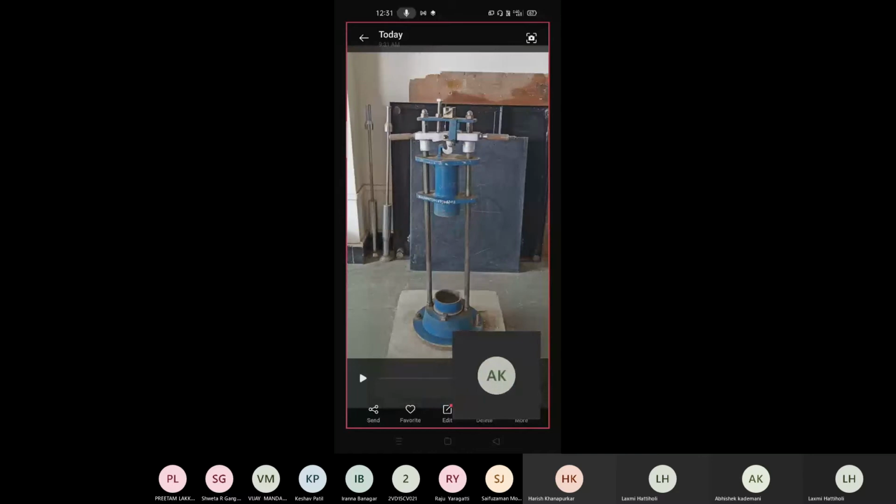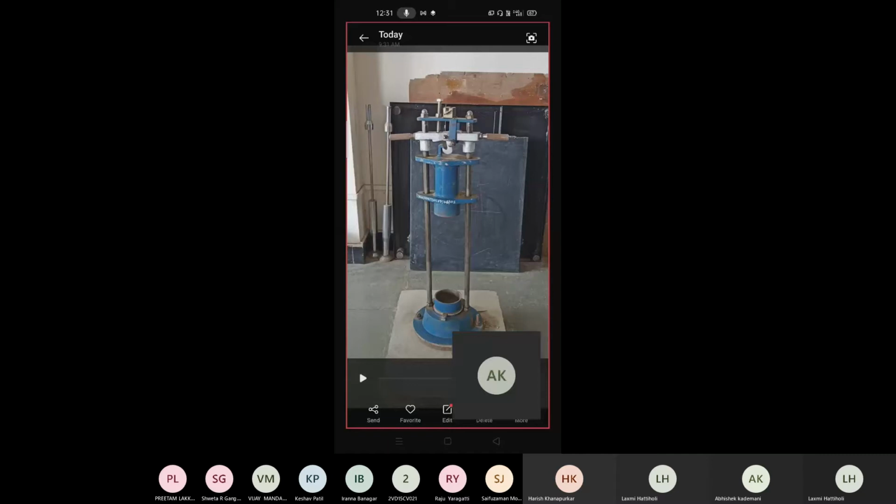So this is called impact equipment. The experiment we have discussed can be performed in this equipment. As you can see here, at the top side you have two handles where you will hold it. This complete portion is the hammer. It is of 14 kg. From the bottom base of the hammer till the bottom of the cylinder, you can see the cylinder here. This is the cylinder where you will perform the experiment.